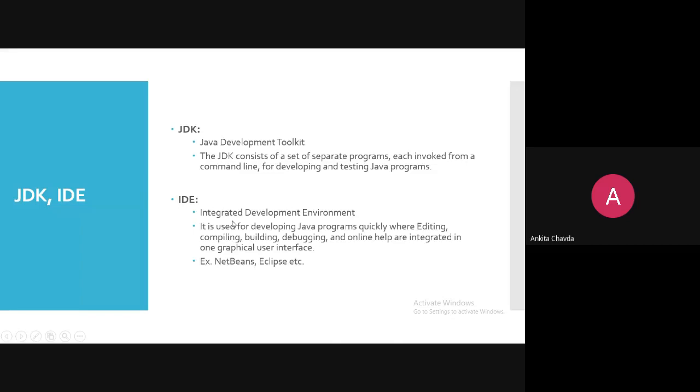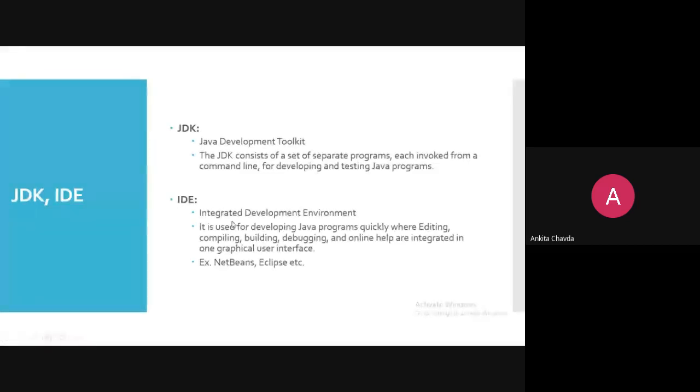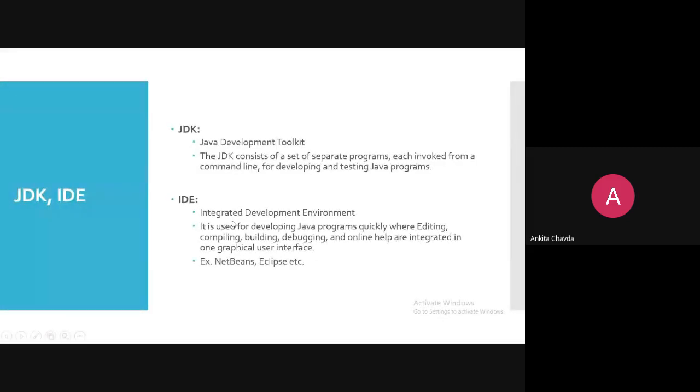So it is basically used for developing your Java programs quickly, where you can edit, compile, build, debug, and even get online help. All these things are integrated in one graphical user interface. This is GUI, and what I've shown you was CLI, right? So this is GUI, graphical user interface. And examples are NetBeans, Eclipse. You can use any of these IDEs to run a Java program.